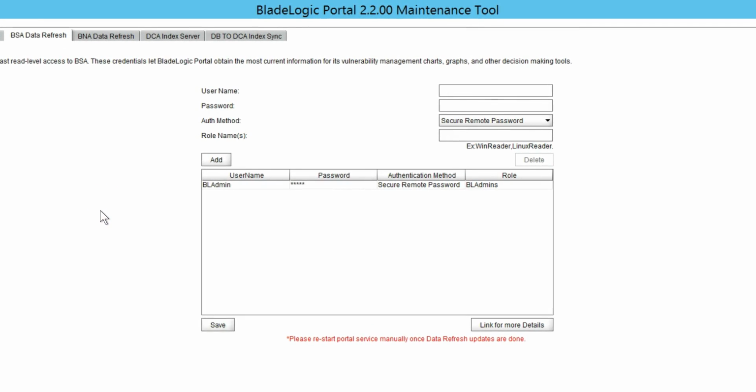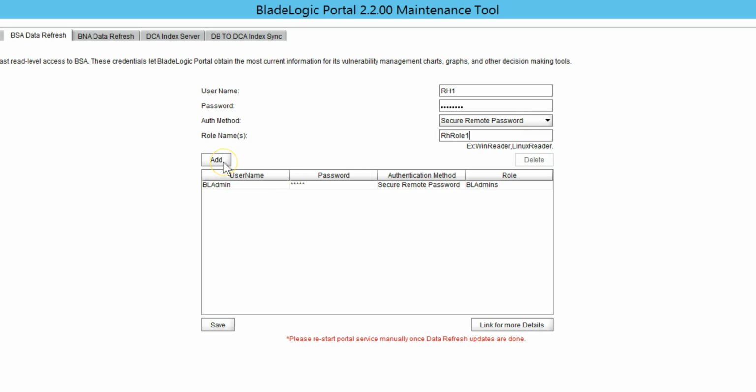This is a maintenance tool where you can see the already enrolled data refresh user for this portal installation. You can edit or delete this data refresh user using this tool. We can add a new data refresh user for BSA by entering the username, password for this user, the authentication method, and the role name for this user.